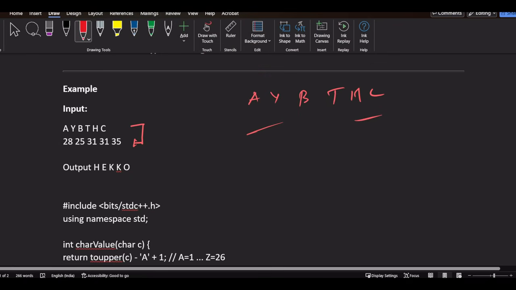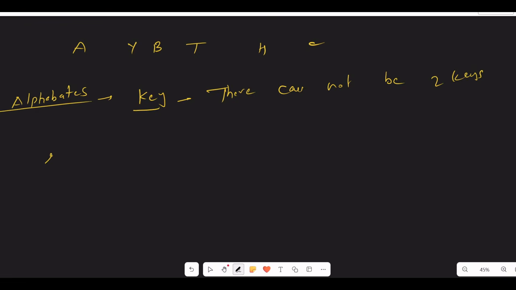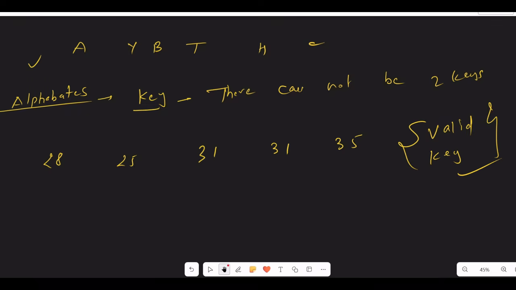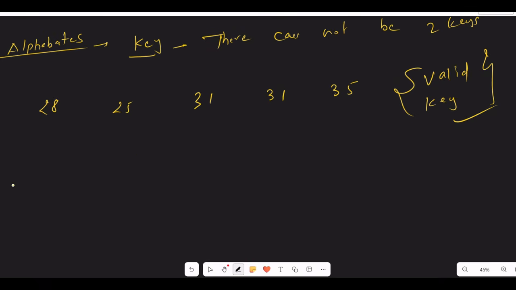There is a certain code given: 28, 25, 28, 25, 31, 31, 31, 31, 35. We need to find a valid key and subtract that key from this code. It should be a valid key. The output they have given is HECO, which we will understand in this question.